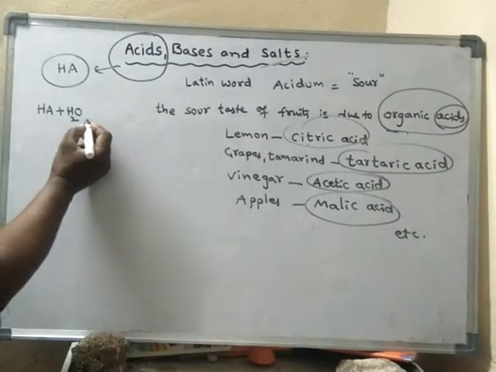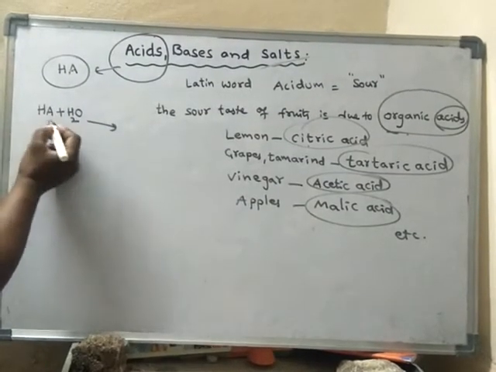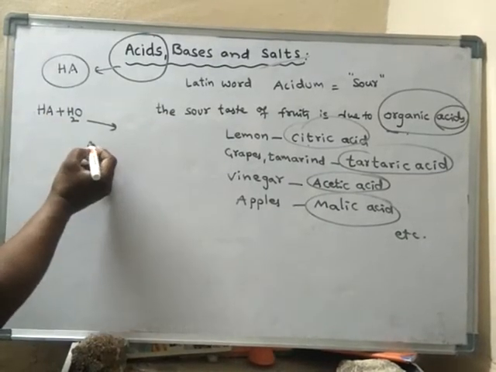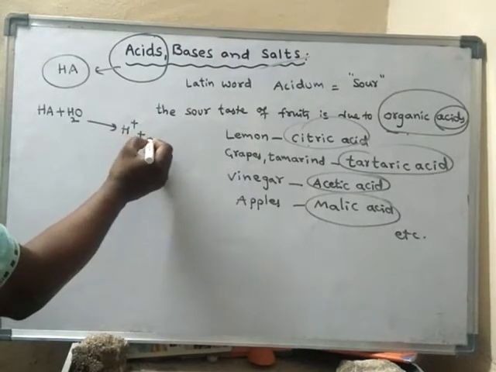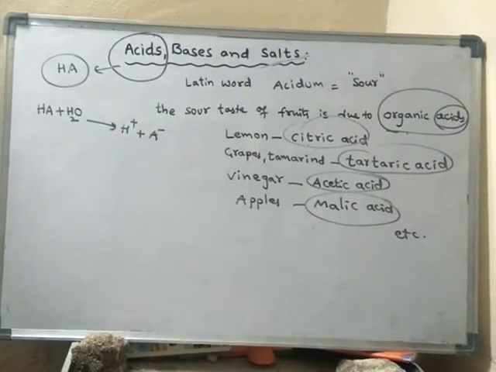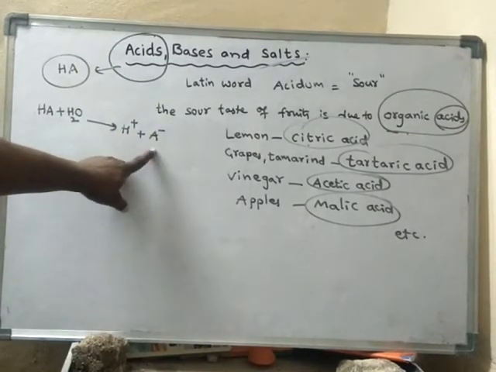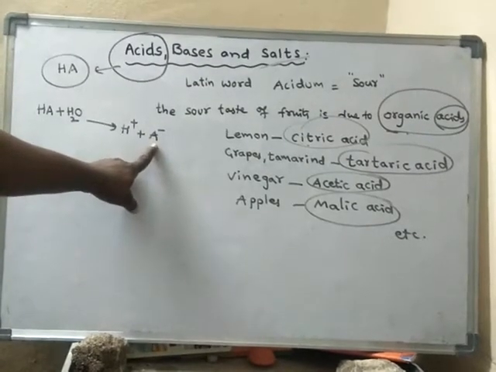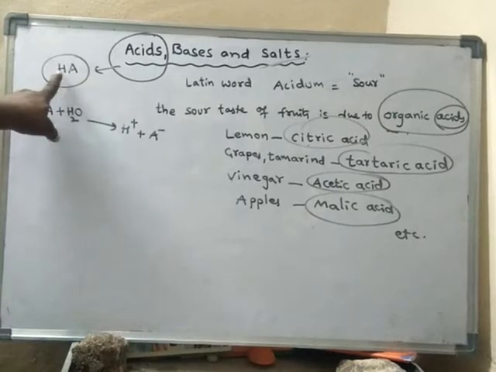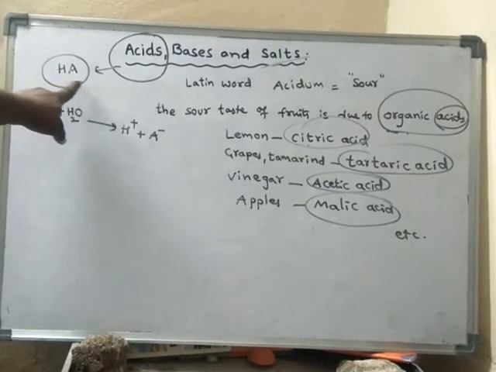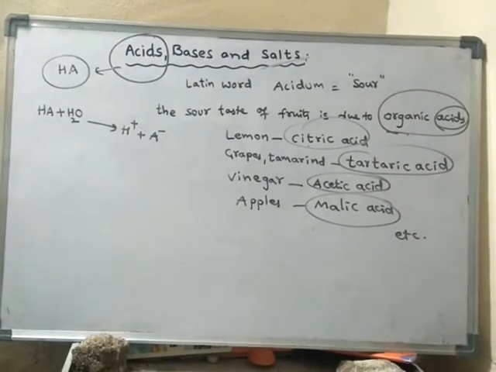This acid will break down into H plus ion and A minus ion. A minus is an anion. So acid will give H plus ion and A minus ion in water.